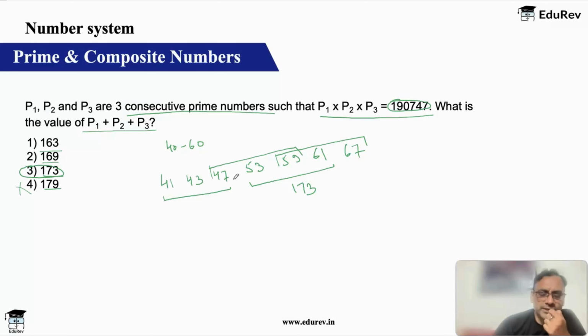So the only number that I'm getting is 173. Is that it? Because remember, these are 3 consecutive prime numbers. So consecutive prime numbers, in fact, you're getting 173. 179 I'm not getting, the number is exceeding. 169 also I'm not getting.